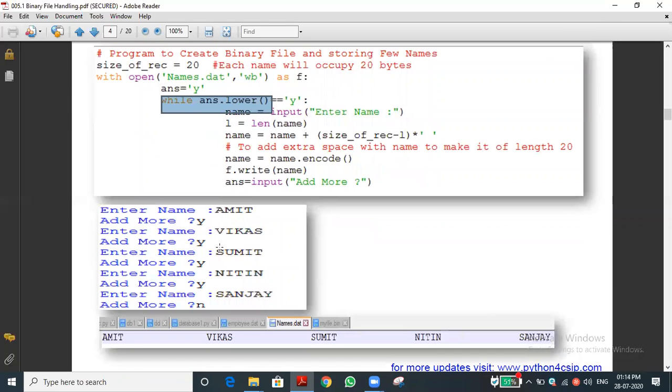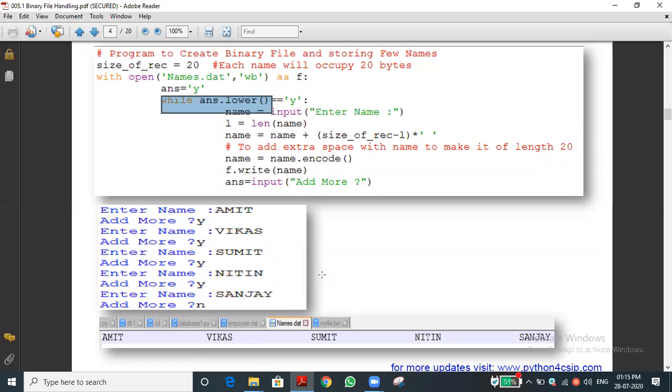Let's see how the data is stored. One minute. Amit, you can see this, Amit plus 16 spaces. Vikas, how many spaces will be there? Vikas is 5 letters, so 15 spaces. Sumit also 15 spaces. Nitin also 15. Then Sanjay has 14 spaces. Likewise, the data will be stored in the same line because we didn't use the newline character, so all the data is stored in a single line only.